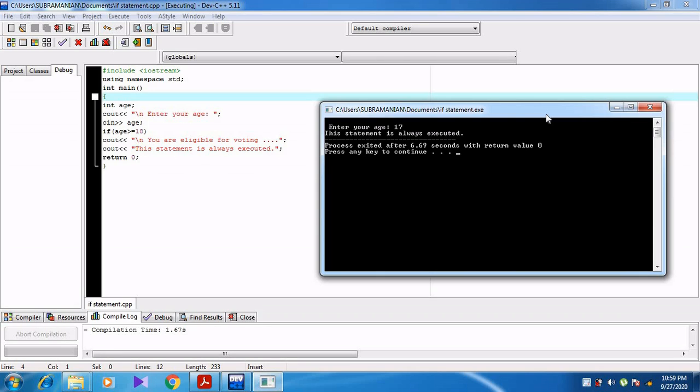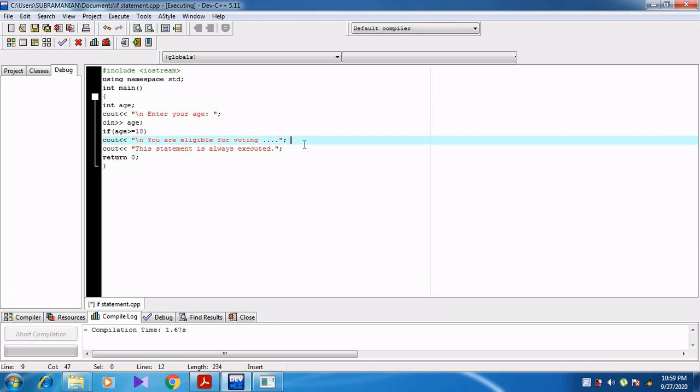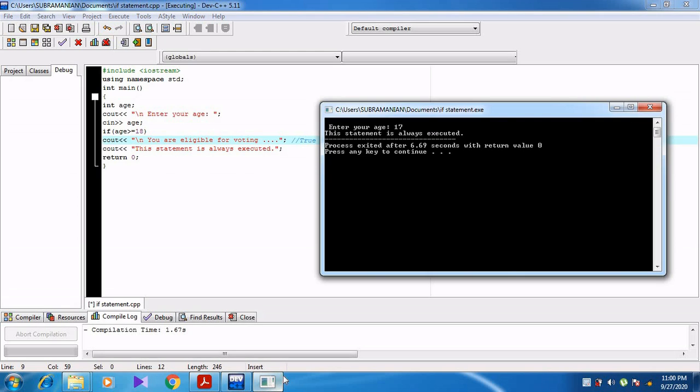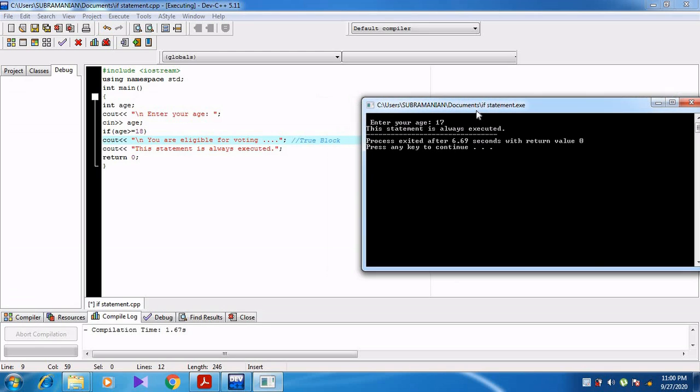Condition becomes false means the true block is skipped. Now which is the true block? This particular line is called the true block, so that line is skipped. So it executes the statement that is always executed.